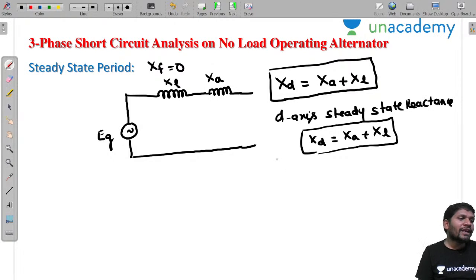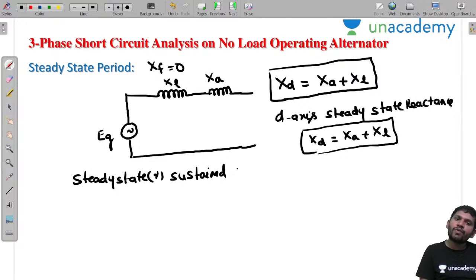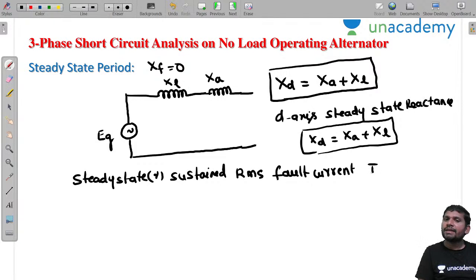Then we can define the steady state or sustained RMS fault current. How can we take the steady state or sustained RMS fault current? It is given as IF, equal to EG by XD.